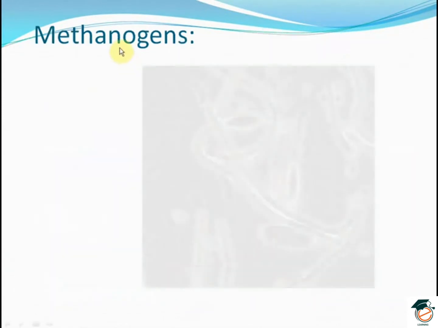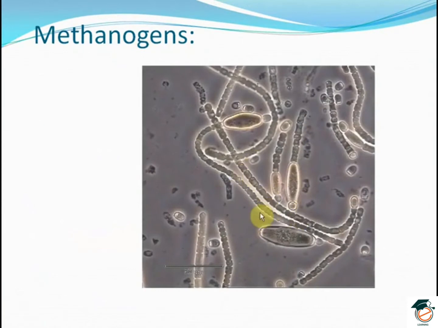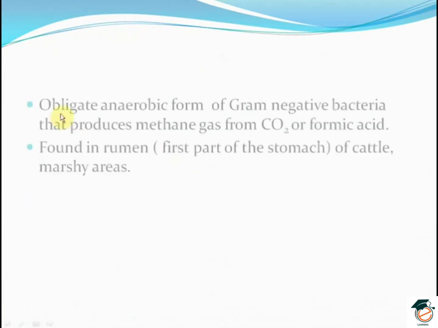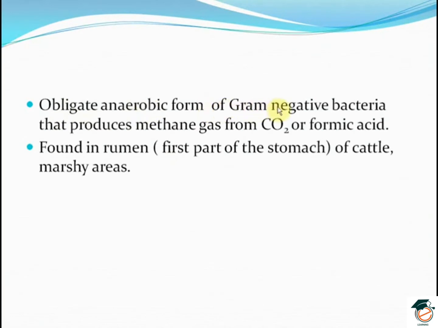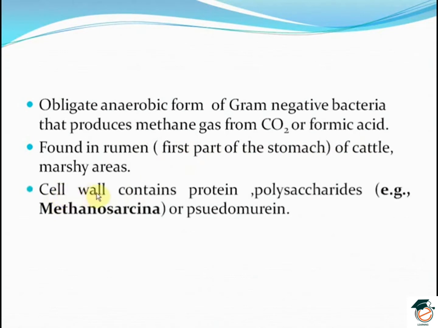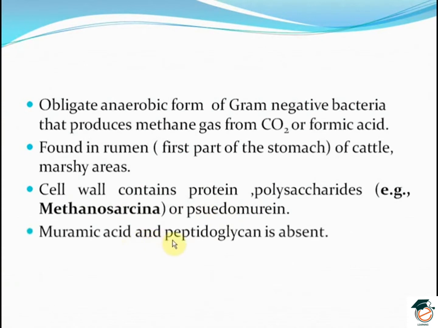The methanogens, as you can see, are obligate anaerobic forms of gram-negative bacteria that produce methane gas from carbon dioxide or formic acid. It's found in the rumen, which is the first part of the stomach of cattle, as well as in marshy areas. The cell wall contains proteins, polysaccharides, example Methanosarcina or pseudomurein. Muramic acid and peptidoglycan is absent.